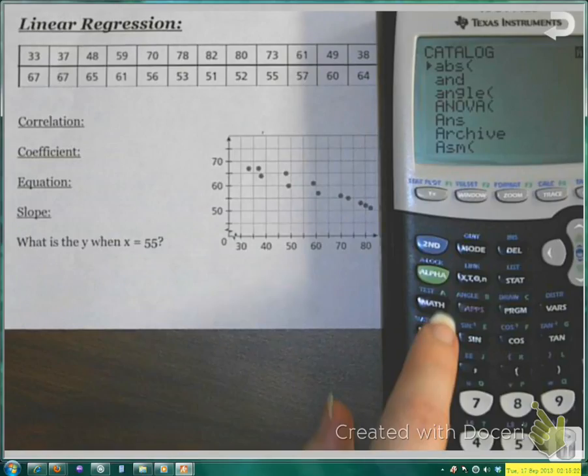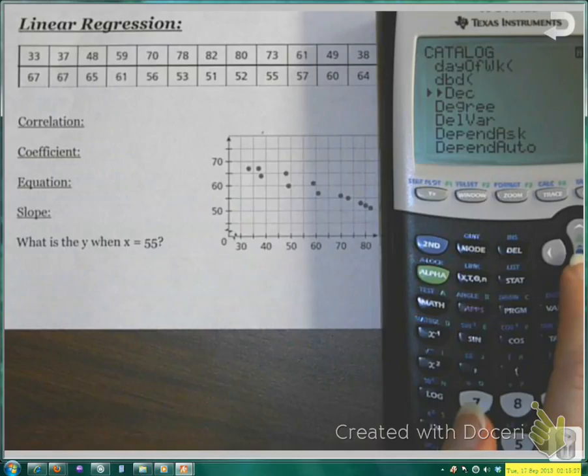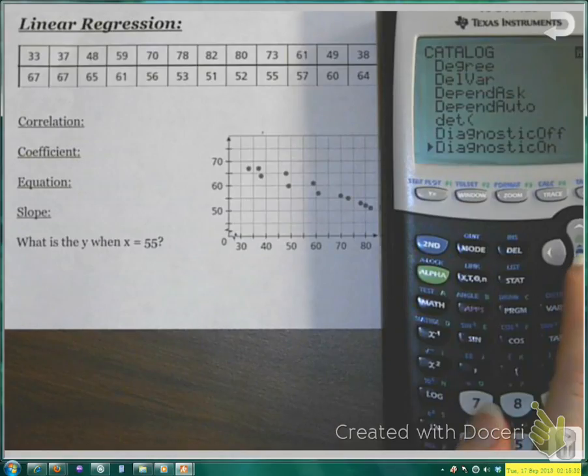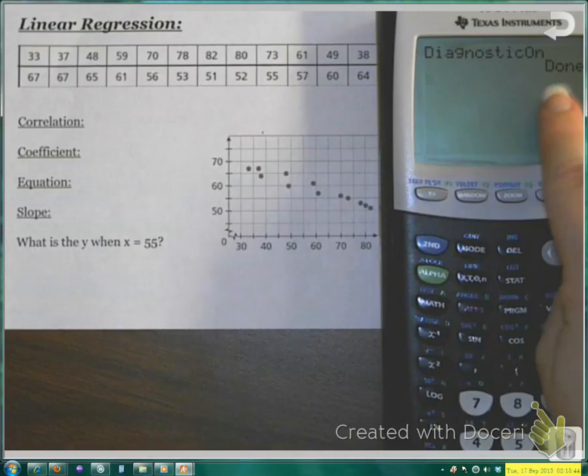So I'm going to scroll down on that list. I'm actually going to punch the letter D because I want diagnostic on. We're just going to down arrow until we hit diagnostic on. And notice there's an off and an on. I want the on, so I hit Enter to select it, and then I hit Enter again to actually make sure that it is done. And if it doesn't show up with the done, then the calculator didn't do it.